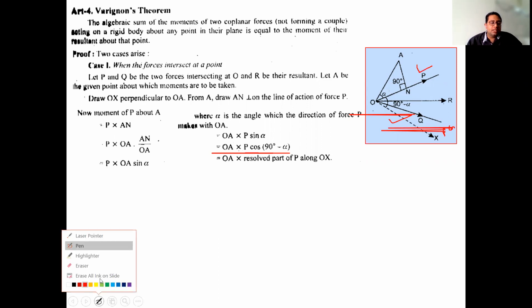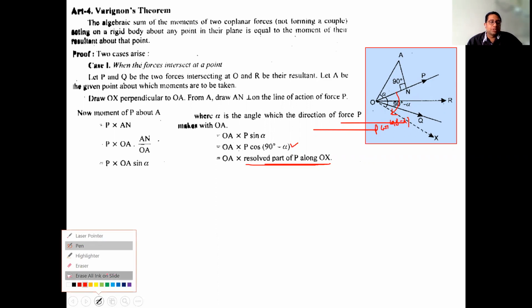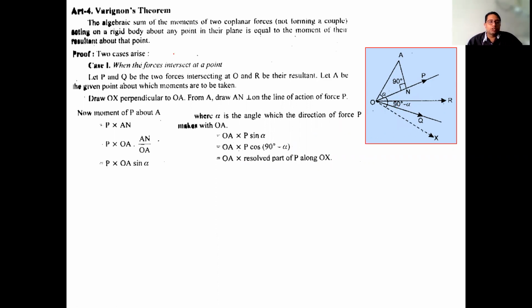The thing is, whatever angle the force makes with some direction, here it is 90 minus alpha, if we have to find its component along OX, the simple result is to take P into cos of the angle 90 minus alpha. So we have this result as OA into resolved part of P along OX. So this is what we found for the moment of a force about A.